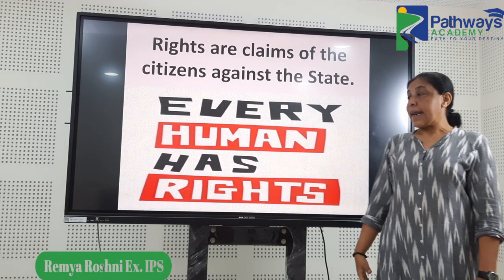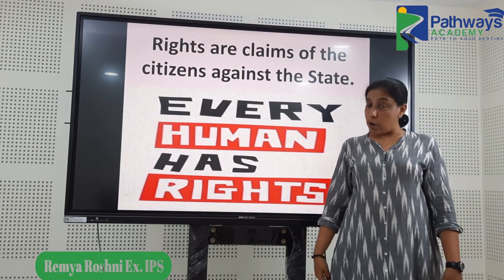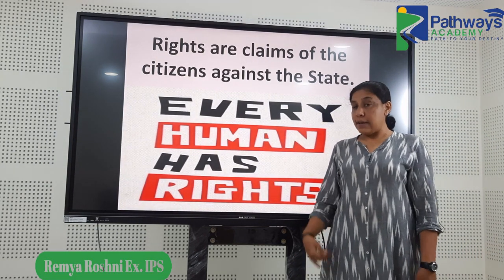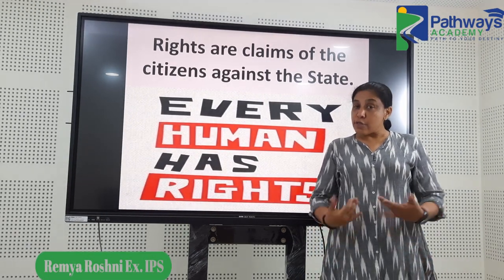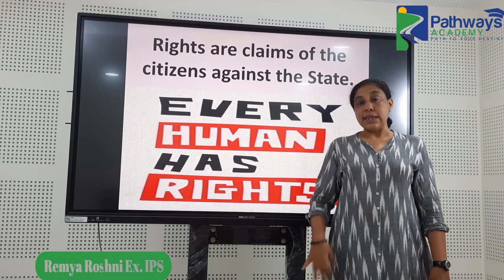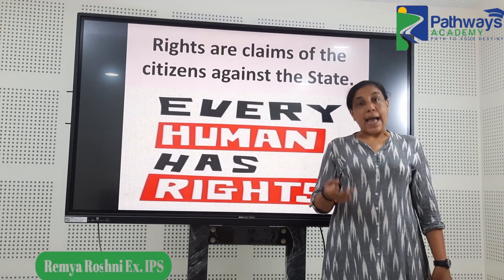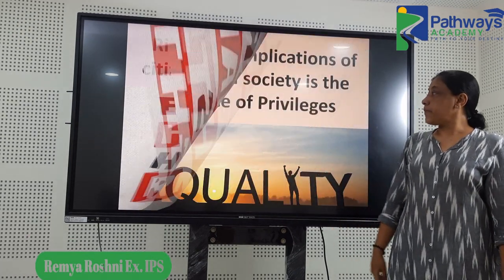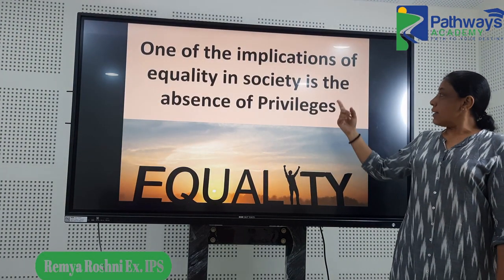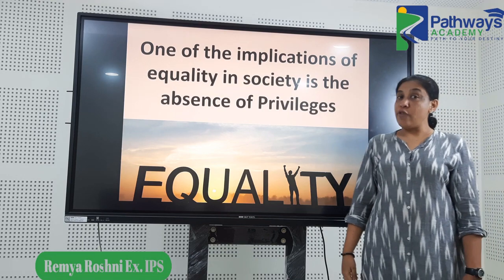Then rights, whenever we say rights or particularly the fundamental rights, it's always against the state. So it's the state's responsibility to ensure that. Whenever a fundamental right is violated, you file a writ and it is always against the state. That's the essence of this question. Then equality in society means absence of privileges.